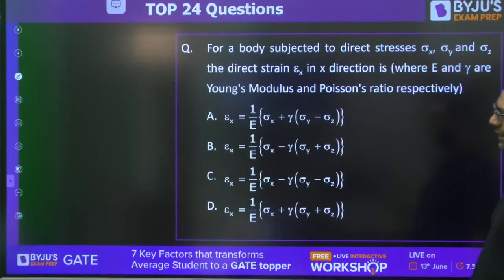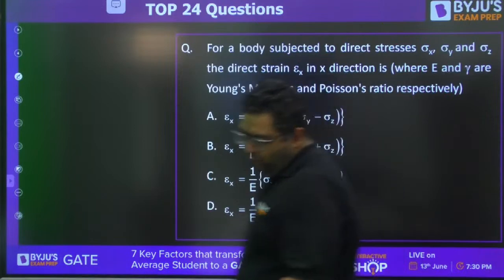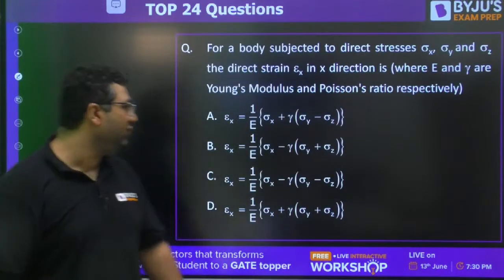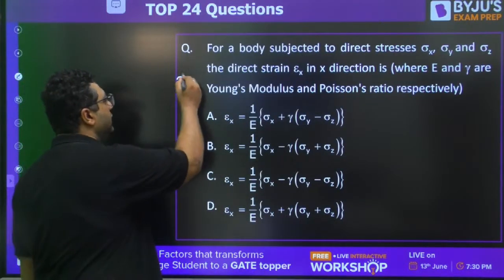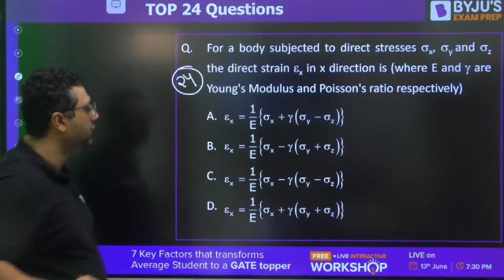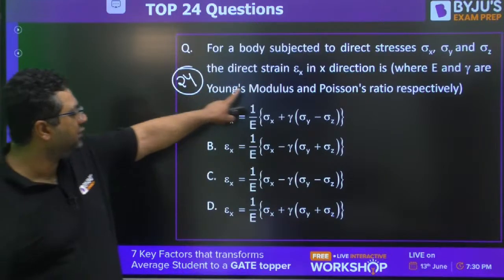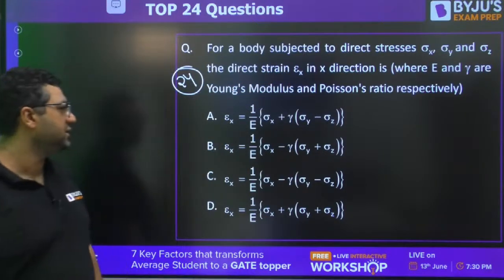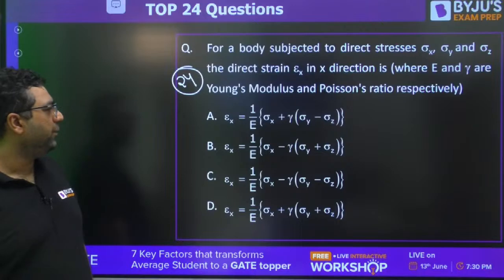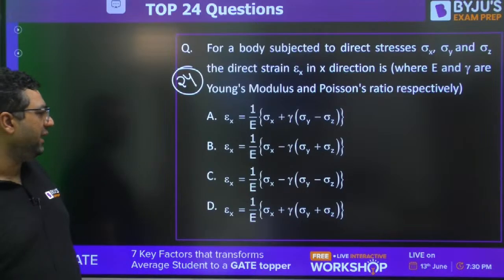Moving to the next question, guys. I feel now we have completed 23 questions. This is the last one. For a body subjected to direct stress, the direct strain epsilon x in x direction is. This is an easy question. Poisson's ratio is shown by gamma.